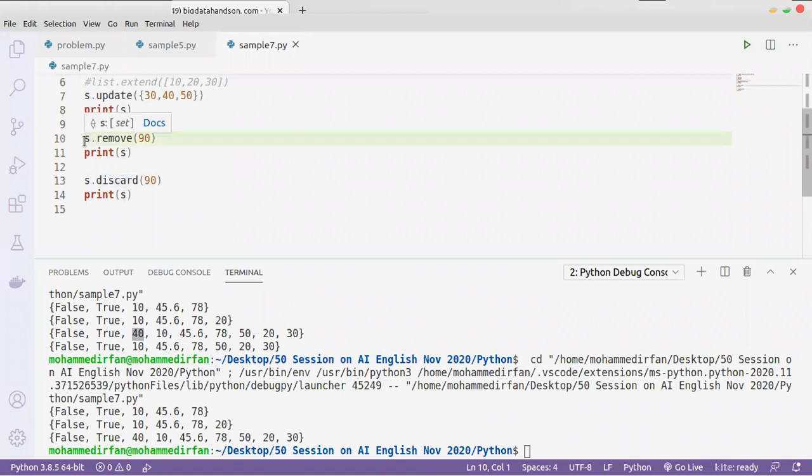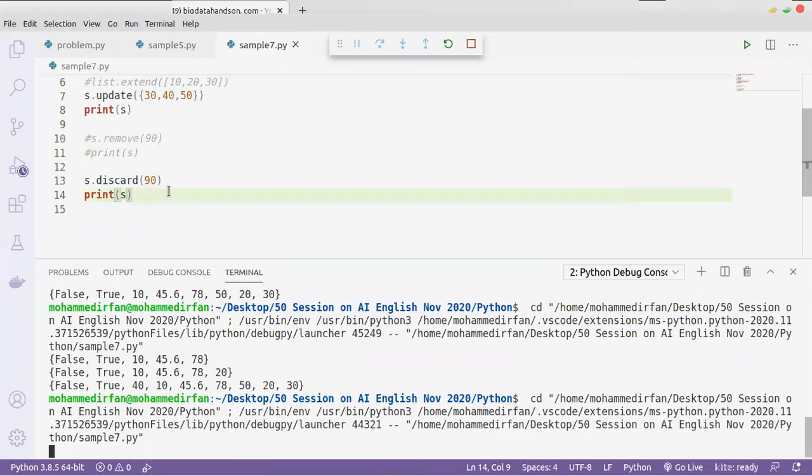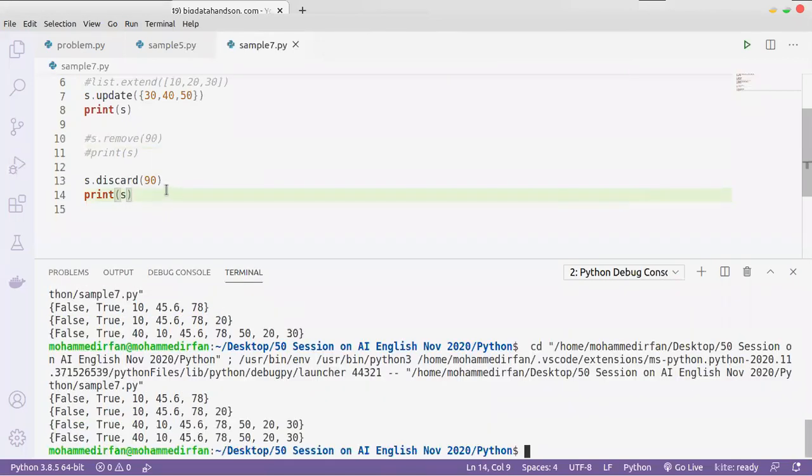Let me comment this line and run the code. 90 is not available in the set, but it's not giving an error.